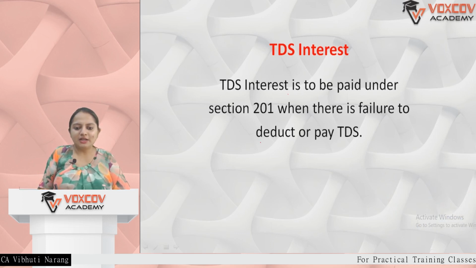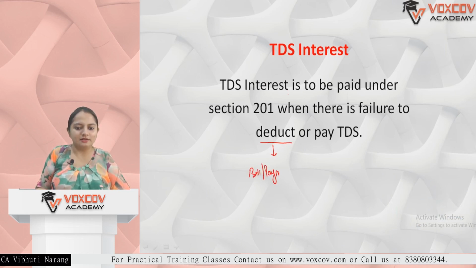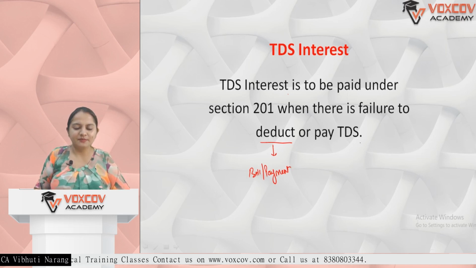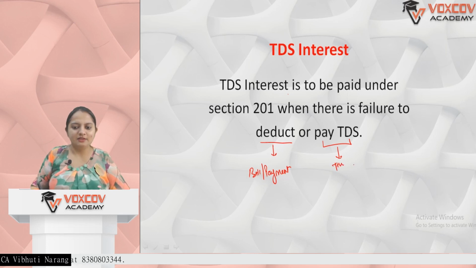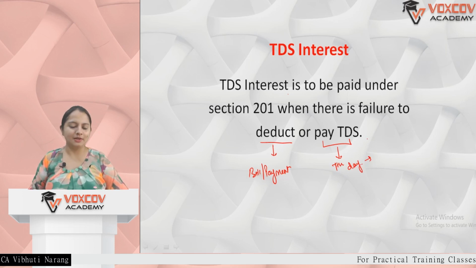And we have to pay TDS by the next month's 7th. So the 7th of the next month is the due date for TDS payment or challan payment under challan 281.